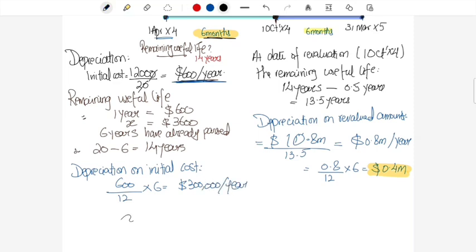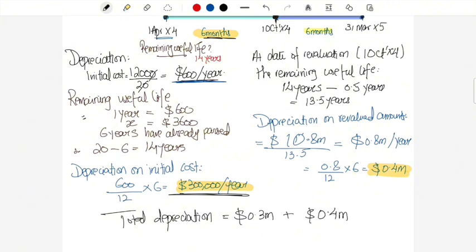So now finally, what is the total depreciation charge? The total depreciation charge will be the depreciation on the initial cost, which is this value. In terms of million, it is 0.3 million, plus the depreciation on the revalued amount, which is 0.4 million. Let me just write this for you here. This is the depreciation on the initial cost. This is the depreciation on the revalued amount for 6 months. These two values are for 6 months. In total, the depreciation charge will be 0.3 plus 0.4, giving you a total depreciation charge of 0.7 million, which will be recognized in profit or loss.